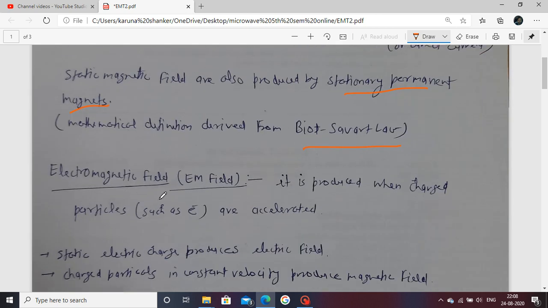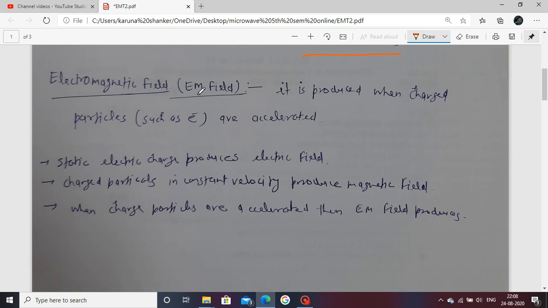Next, move to the electromagnetic field, in short the EM field. It is produced when a charged particle is accelerated. Charged particles such as electrons are accelerated by a time-varying current. Means if your current amplitude varies with time, then the electromagnetic field is produced, a combination of electric and magnetic field.